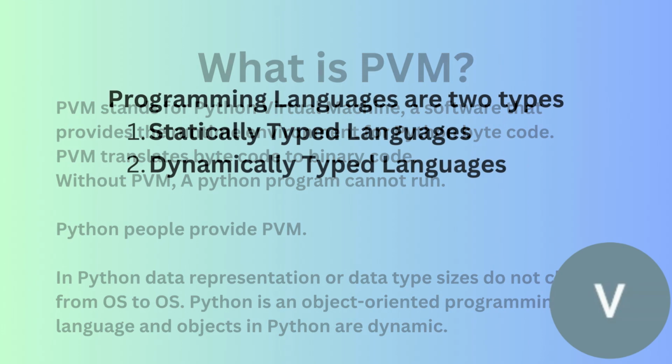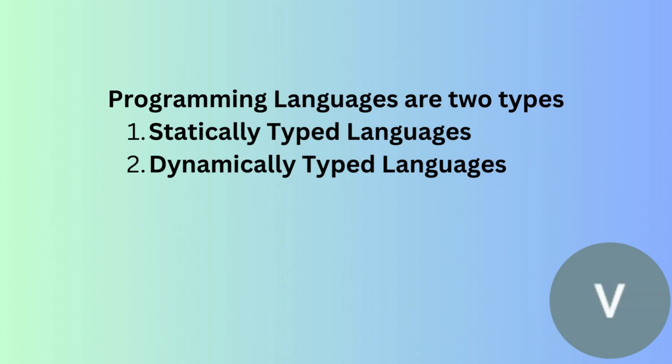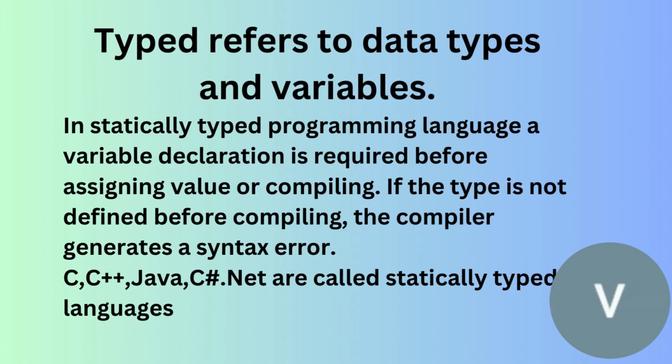And next, programming languages are of two types. The first is statically typed languages and the second is dynamically typed languages. Let's see what statically typed languages are. In a statically typed programming language, a variable declaration is required before assigning a value or compiling. If the variable is not defined before compiling, the compilation generates a syntax error. For example, C, C++, Java, C Sharp, .NET are called statically typed languages.